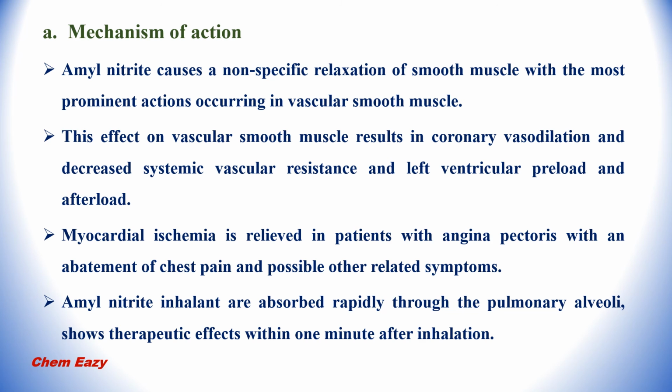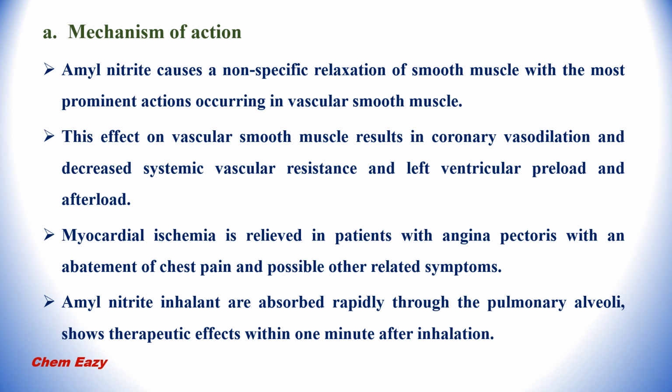This effect on vascular smooth muscle results in coronary vasodilation and decreased systemic vascular resistance and left ventricular preload and afterload. Myocardial ischemia is relieved in patients with angina pectoris with an abatement of chest pain and possibly other related symptoms.